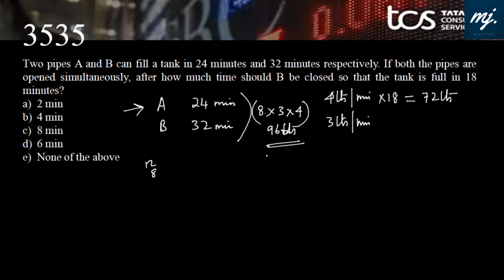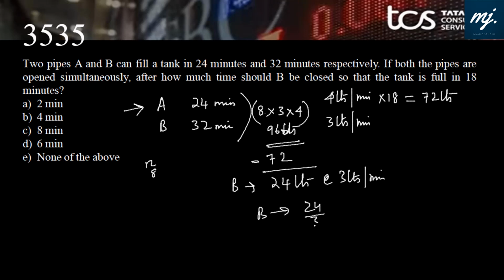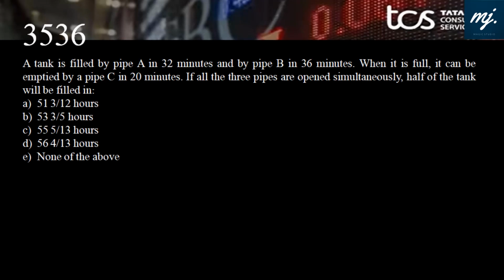A pumped in 72 liters. Subtract that. B pumped in 24 liters at the rate of 3 liters per minute. That means B has worked for 24 by 3, 8 minutes. If both the pipes are working simultaneously, after how much time should B be closed? B should be closed after 8 minutes. Option C, best fit. Okay, the next one also is from pipe and cistern. Let's see.